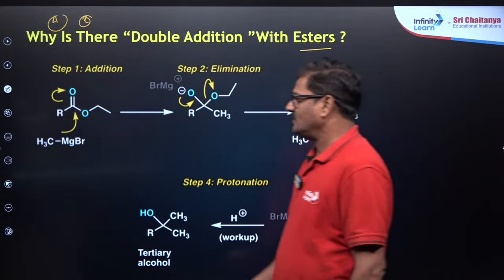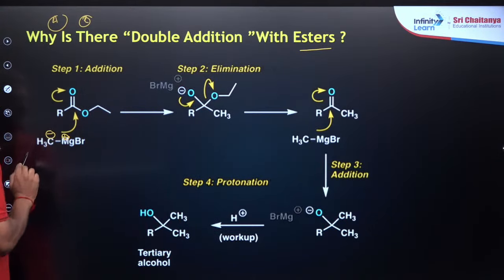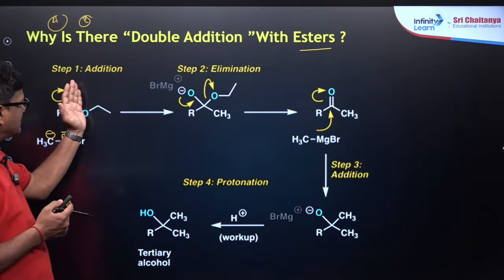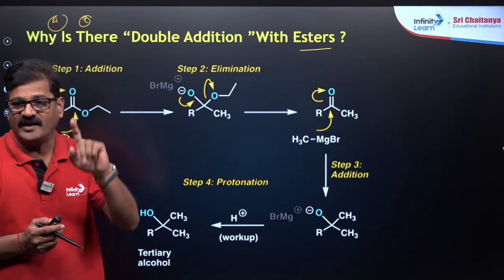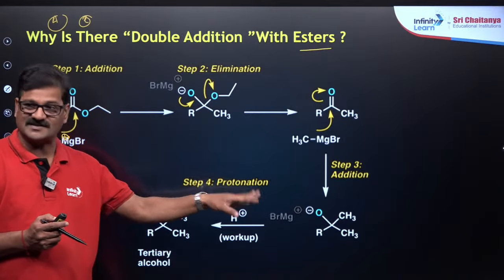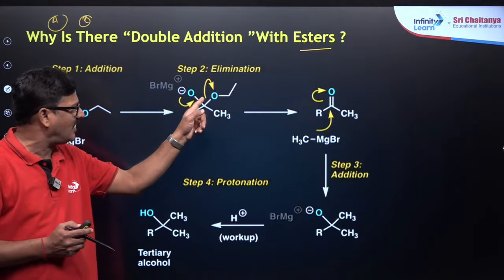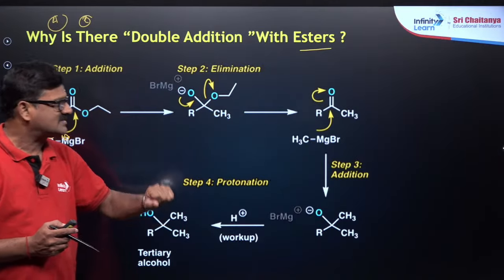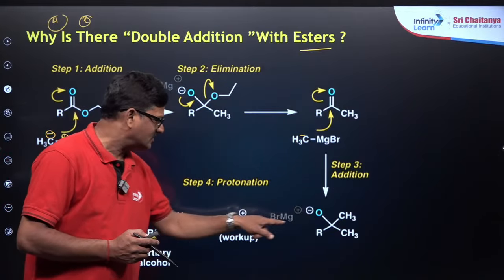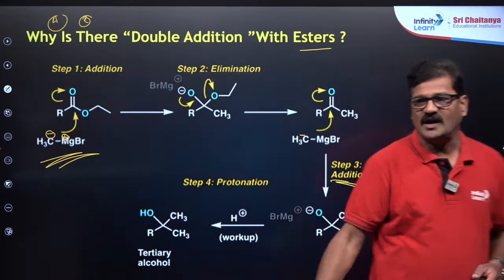And you can see when Grignard reagent attacks the carbonyl carbon of the ester, it is going to get a tetrahedral shape. So addition takes place, and further elimination takes place. It is an addition elimination reaction, NAER. I will show you in the next slide for that. So the C double bond will come back and this is going to be converted into alcohol. In step 3, you add one more Grignard reagent and you are going to get a tertiary alcohol. So that is one molecule and this is another molecule.